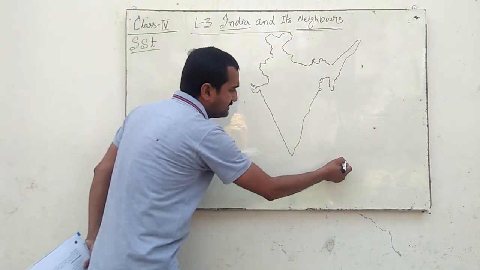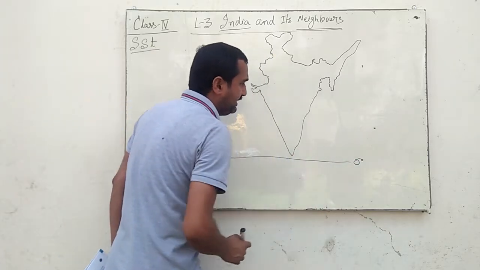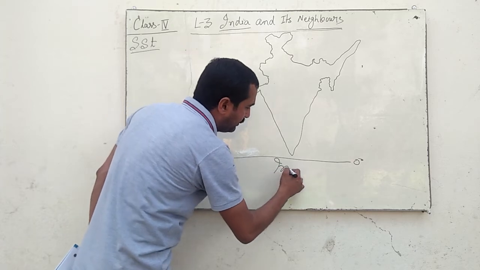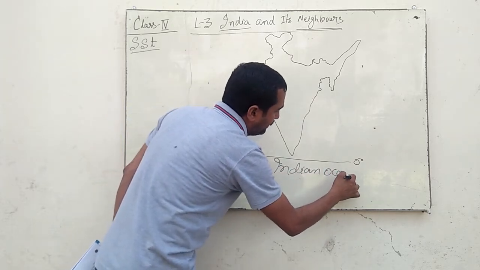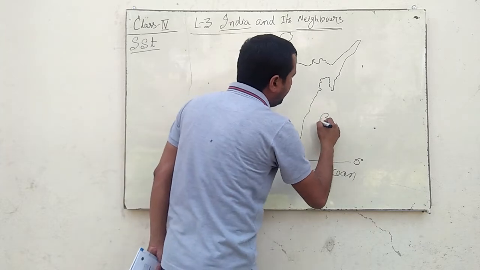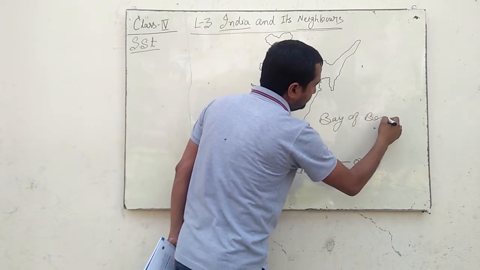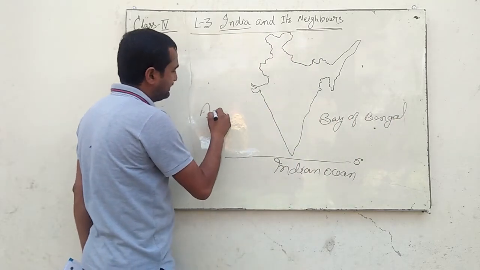So India is located above the equator, 0 degree, and here we have the Indian Ocean. Here it is the Bay of Bengal. This side it is the Arabian Sea.